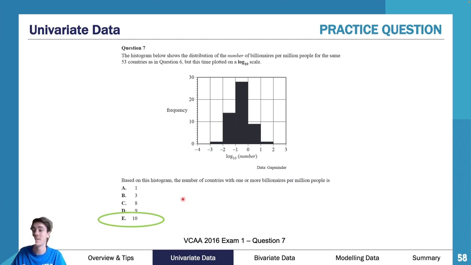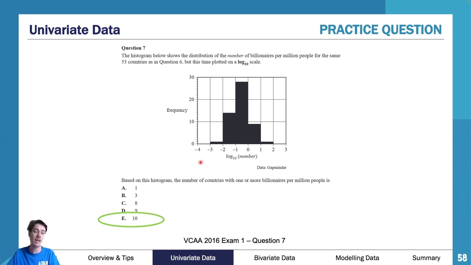One of the most common answers on this was 1, because people looked at it and went, oh, log, I don't really understand it. It's 1's here, so there's a frequency of 1 above it. So I'm going to say, all right, it's 1. Please, please, please do not answer a question like that. Please do not just jump into it and go, I'm really confused by logs, I'm just going to go with it. Try and have a go at this question.